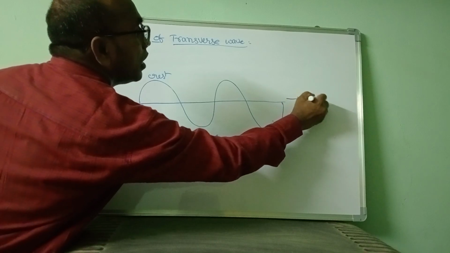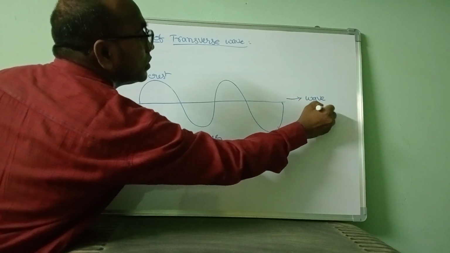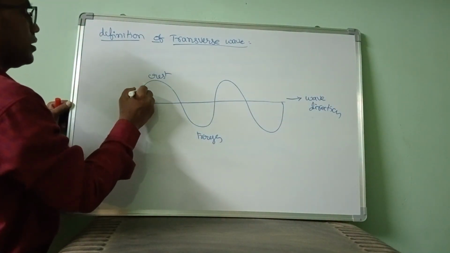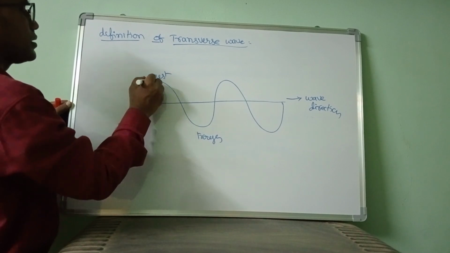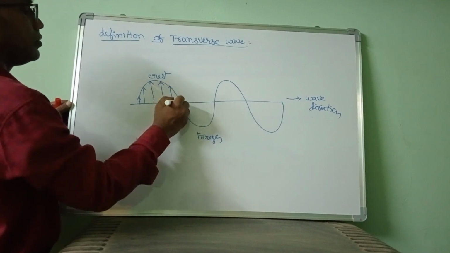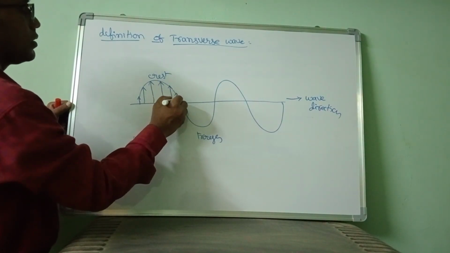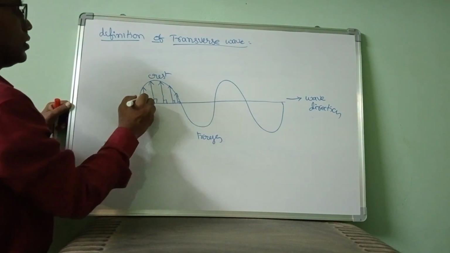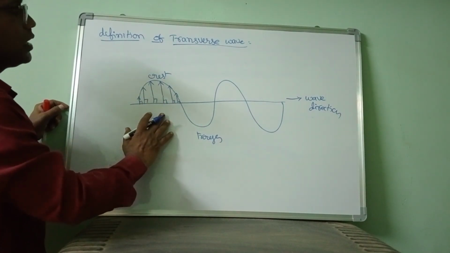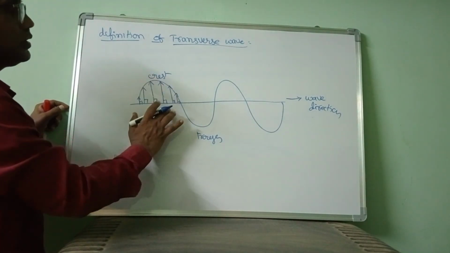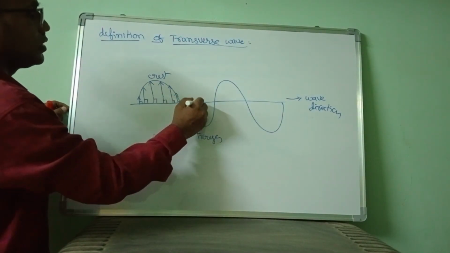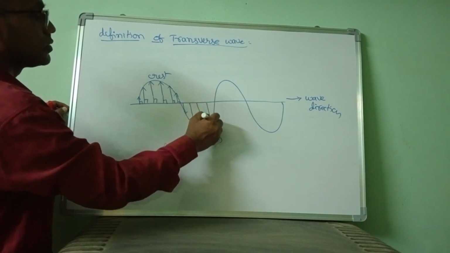The wave direction is horizontal. But how are the particles vibrating? The first particle is vibrating perpendicular, the second particle also vibrates in the perpendicular direction. So this is perpendicular to the direction of the wave. All the particles are vibrating perpendicular to the direction of wave propagation. In the same way, at the trough, this particle is moving downwards, perpendicularly.